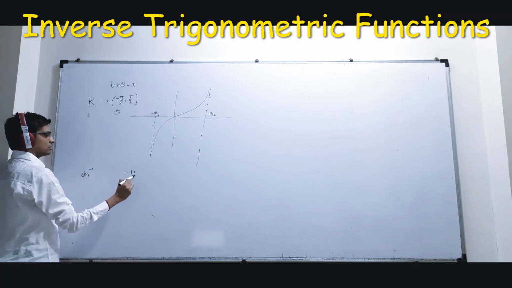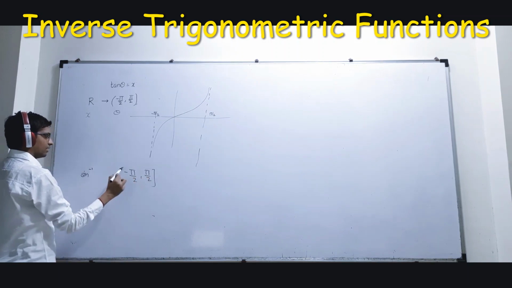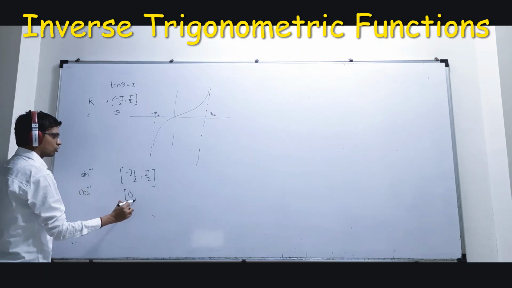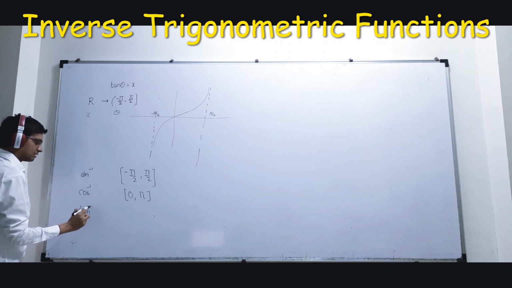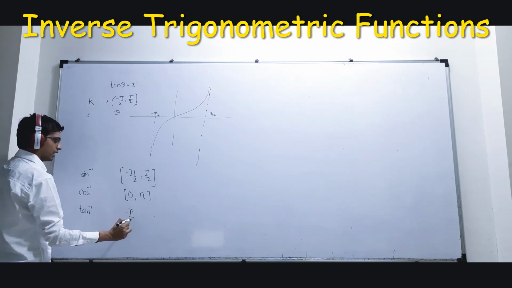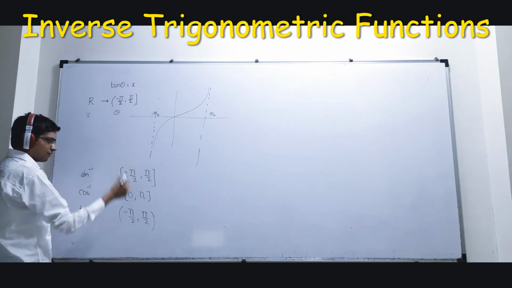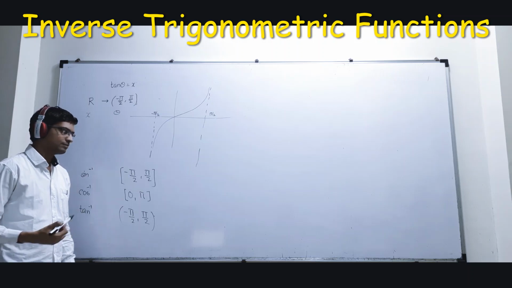So for sin inverse, my theta range was minus pi by 2 to plus pi by 2, closed interval. For cos inverse, it was 0 to pi. For tan inverse, it is minus pi by 2 to pi by 2. These values are very, very important. You will understand while solving the sums.